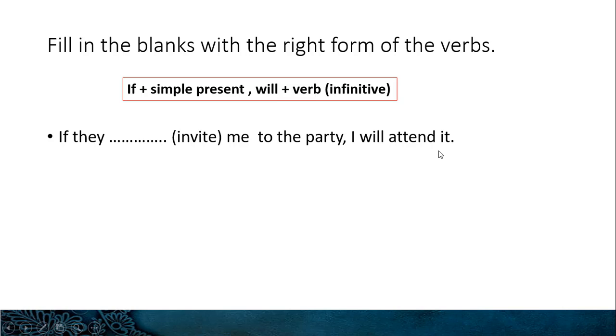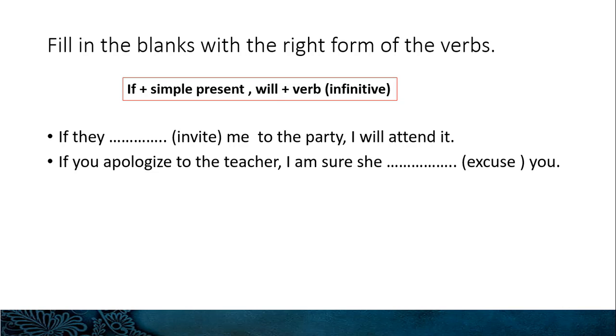Look at the main clause. I will attend it. It is in the simple future, so here we have to write the if clause in simple present tense. So what should you write there? If they invite me to the party, I will attend it. Look at the second one. It's better if you pause the video and write the answers or tell the answers to yourselves, and then you can play it again and look for the answers.